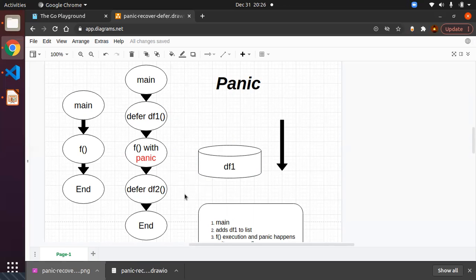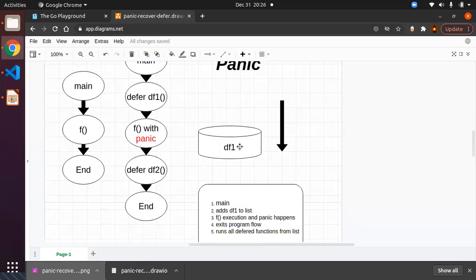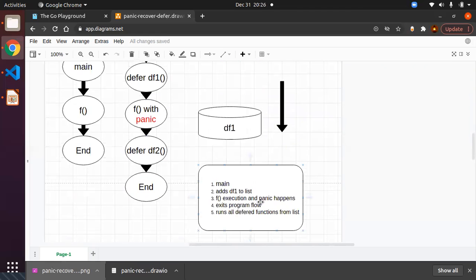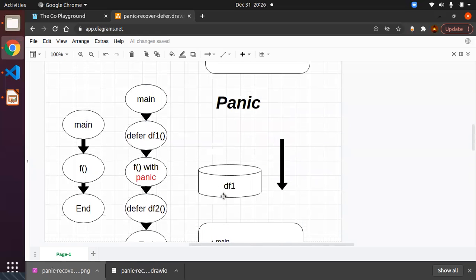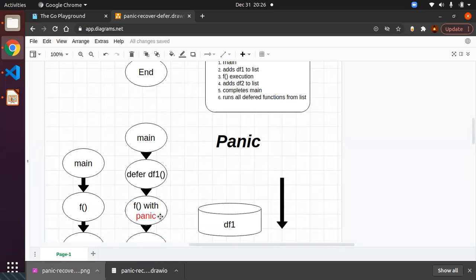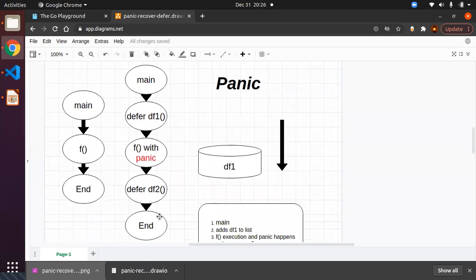flow. Then still, as it comes out of the flow, it goes to the deferred functions and executes them. So this is the way deferred functions will be executed all the time, even though panic happens. If you are from other languages, you can consider deferred functions just like a finally block.